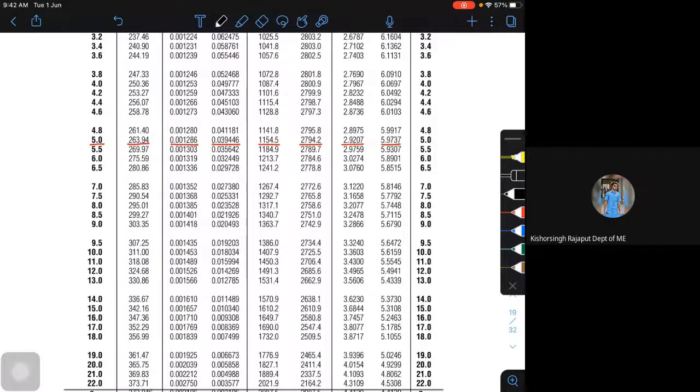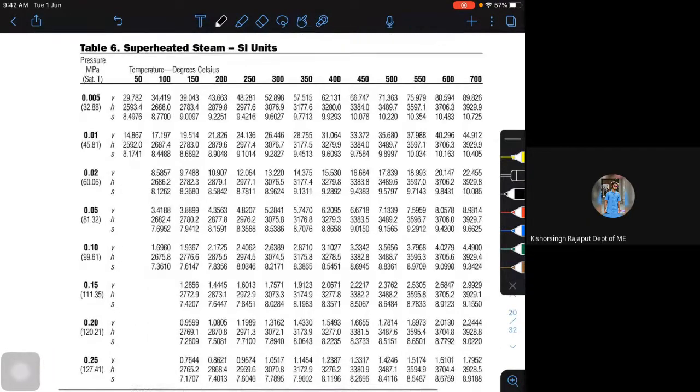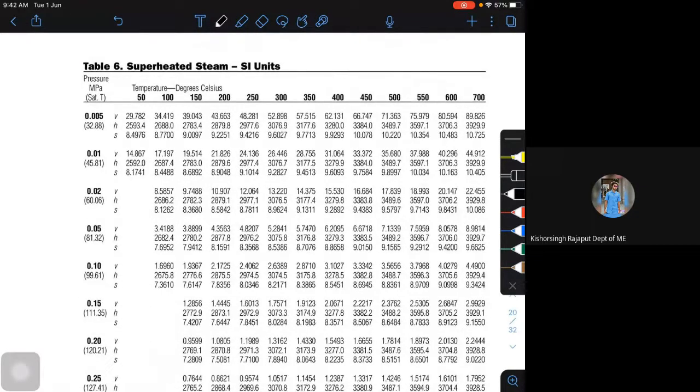How to get the values from the superheated condition? Look at this. All the superheated tables are based on pressure, and in the superheated table you will be getting the corresponding pressure. Maybe if I take 0.01 megapascals and the corresponding saturation temperature. And then, what is this actually? This is your degree of superheat.